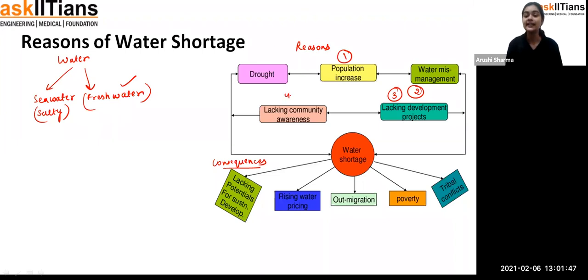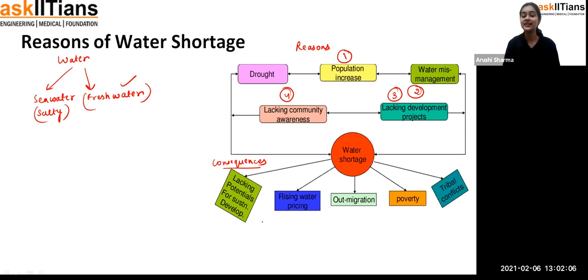Fourth, we can see a lacking community awareness. Yes, people know this thing that the water is getting reduced, but at a very common level, such people are not having general awareness that if the water is getting reduced, if you are not getting water, then in your future what kind of problems you are going to face.